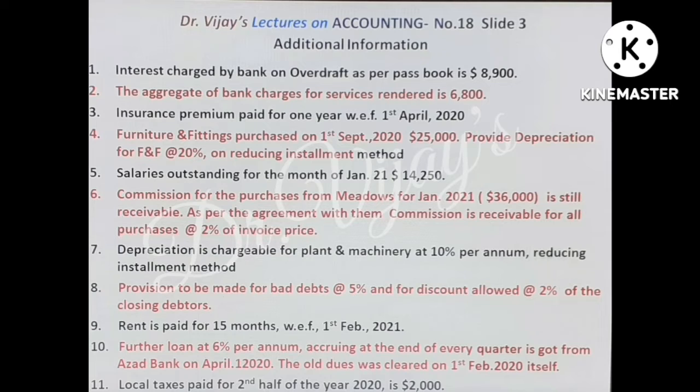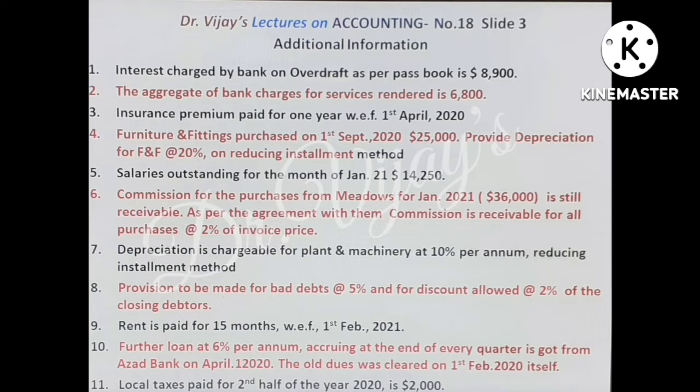Number 1, interest charged by bank on overdraft as per passbook is 8,900. 2, the aggregate of bank charges for services rendered is $6,800. 3, insurance premium paid for 1 year with effect from 1st April 2020. 4, furniture and fittings purchased on 1st September 2020, $25,000.